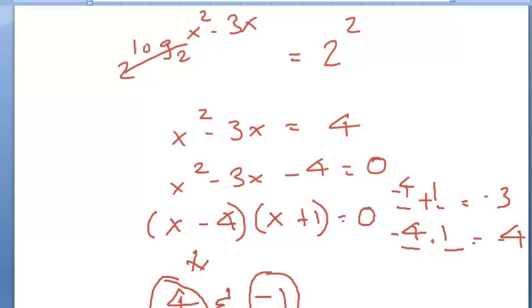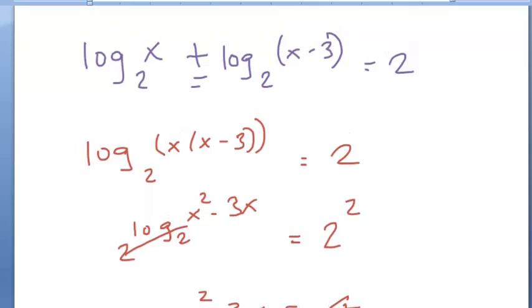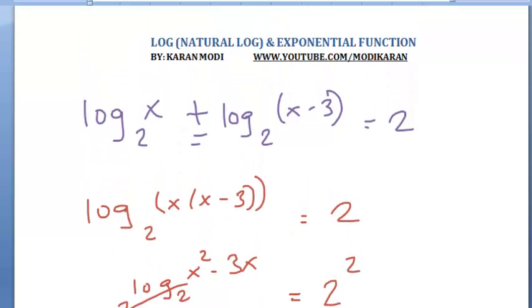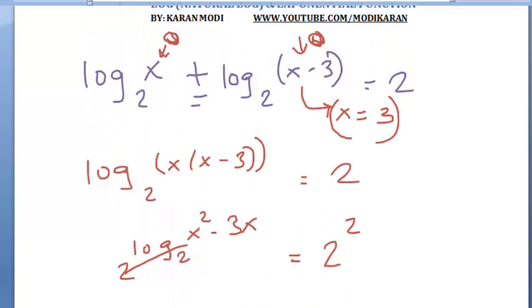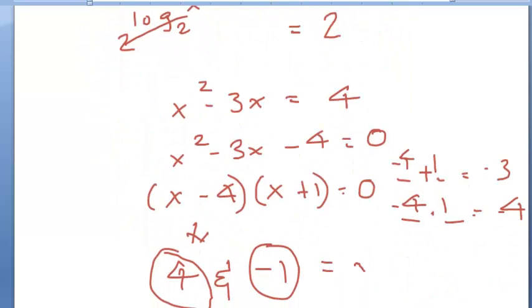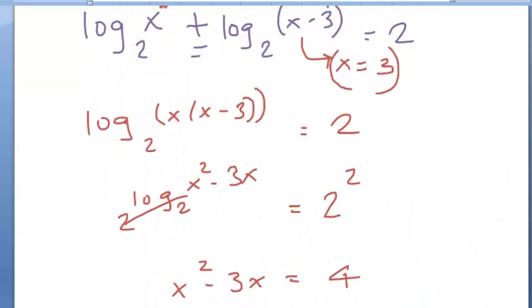And let's see if we can use negative, because in most cases we cannot use negative. So yes, in this case we can. In this case, if x was equal to 3, we cannot use it because this would go to 0. Or we cannot use 0 over here as well. Do we have 0? No, we don't. So we are good. Those are the two solutions for x, and that should be your answer.